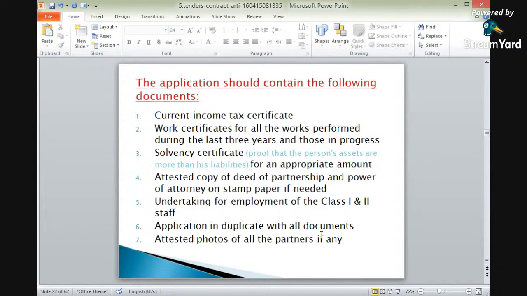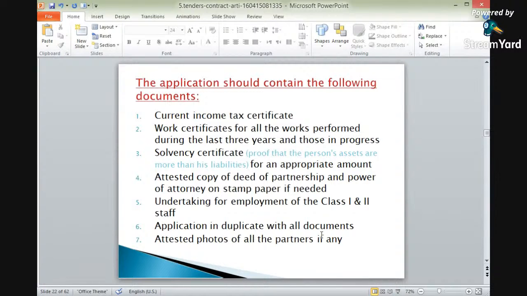Next, the second point is work certificates for all the works performed during the last 3 years and those in progress. Okay? So the history of the last 3 years of work which has been carried out, which type of work has been carried out in the last 3 years, what was the amount, what was the completion period, and what are the details of the last 3 years of work. Okay? The work completion certificate is also important. The work certificates for all the works performed during the last 3 years and those in progress are to be attached.